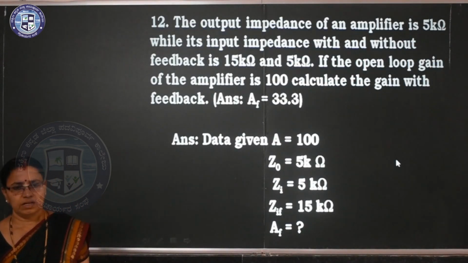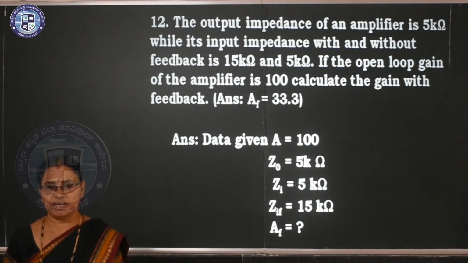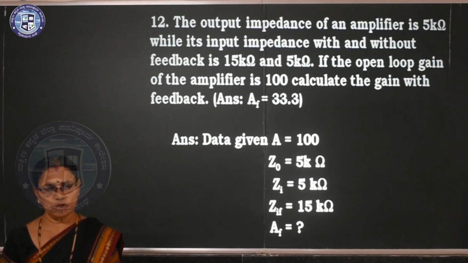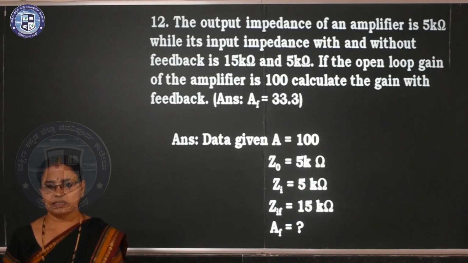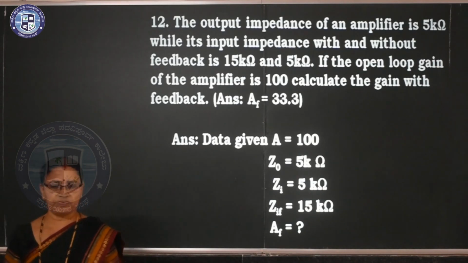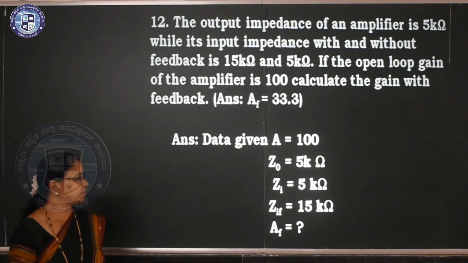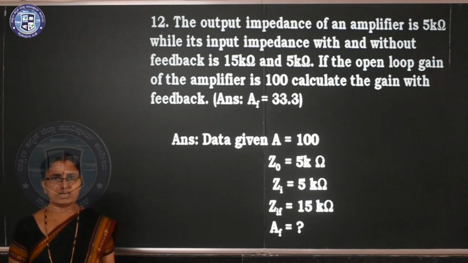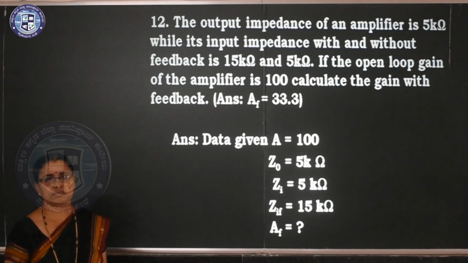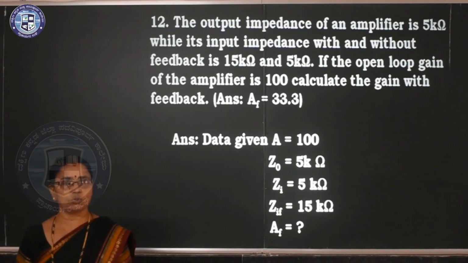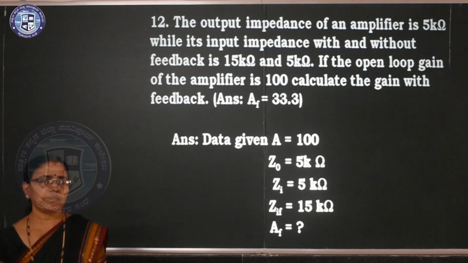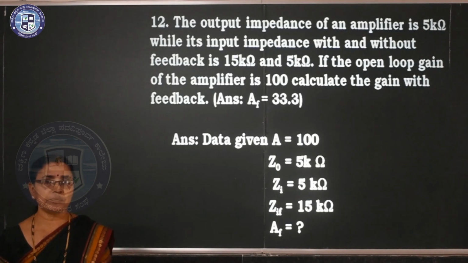12th problem. The output impedance of an amplifier is 5 kilo ohm, while the input impedance with and without feedback is 15 kilo ohm and 5 kilo ohm. If the open loop gain of the amplifier is 100, calculate the gain with feedback. So here data given: A is equal to 100, ZO is equal to 5 kilo ohm, ZI is equal to 5 kilo ohm, ZIF is equal to 15 kilo ohm, and we have to calculate AF. Here also you have to note one thing. Before applying negative feedback, input impedance is less. After applying, it is increasing.